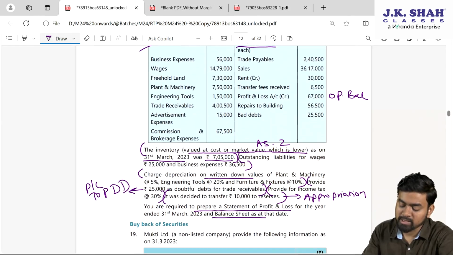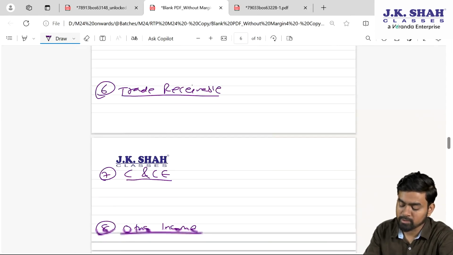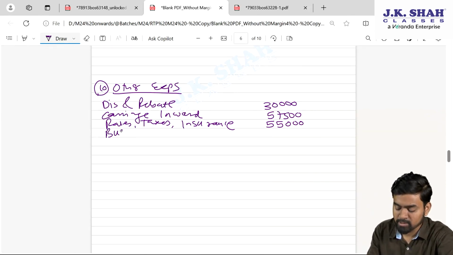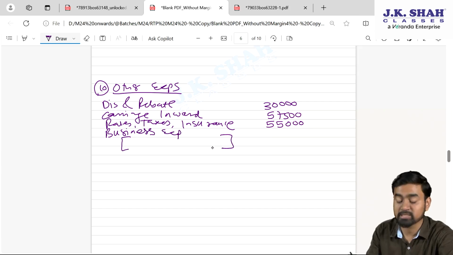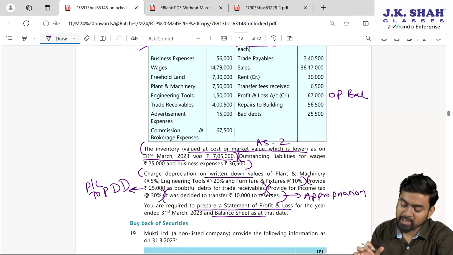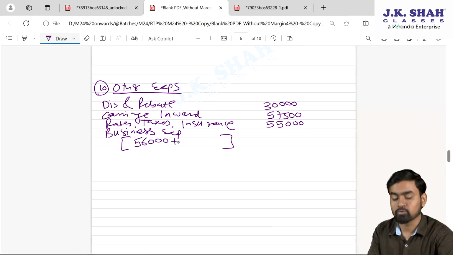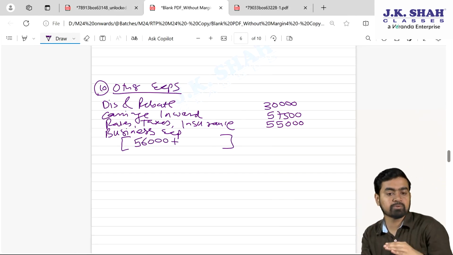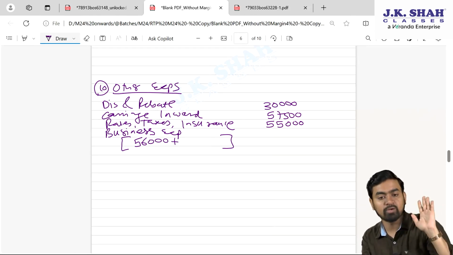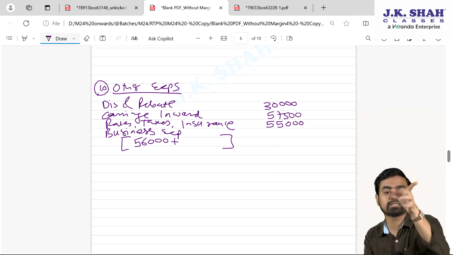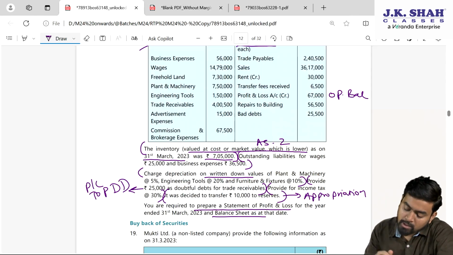Next one, business expenses will go where, my dear students? Other expenses, business expenses. But here there is an outstanding adjustment, so in the bracket we will write right now 56,000. Always read the sum and proceed, don't jump from here to there. Okay, so right now 56,000 we have recorded. Whenever we come to know outstanding expenses, that will be added separately.